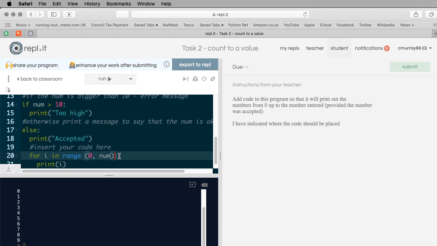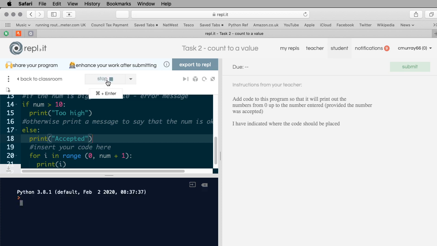it stops at stop minus 1. With a for loop, it never gets to the stop condition. So it goes from 0 up to, but not including, num. So if we wanted num to come out, we would have to go plus 1. Okay, and that's the best way of doing it there.